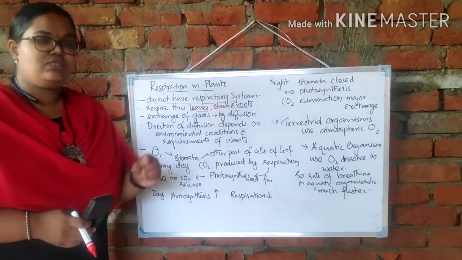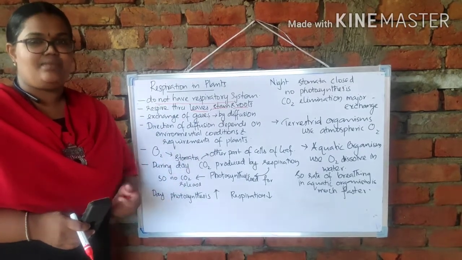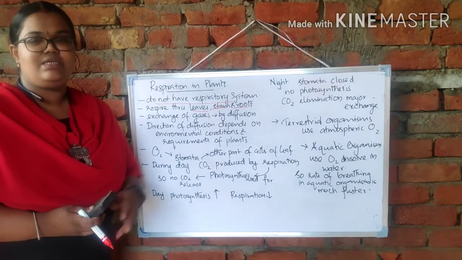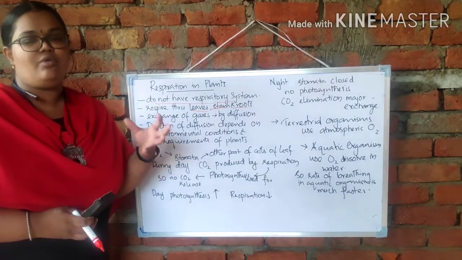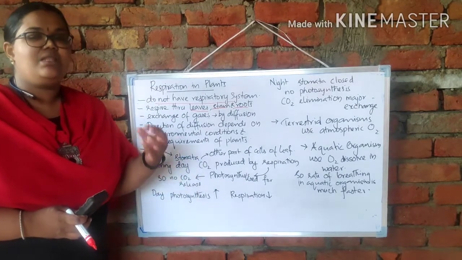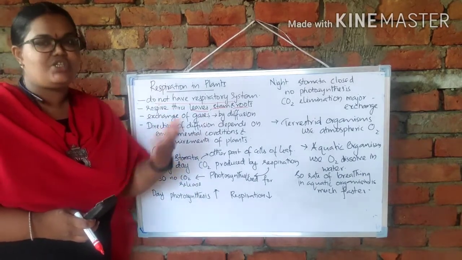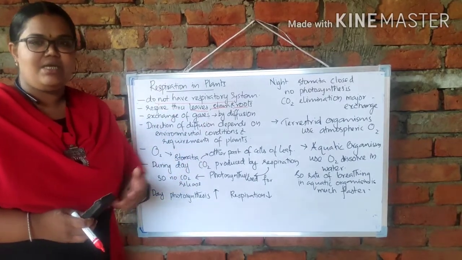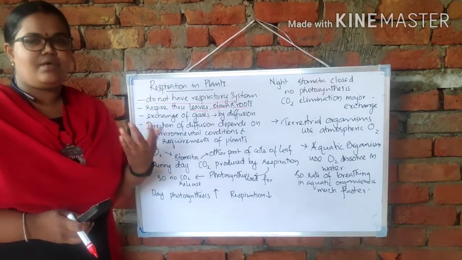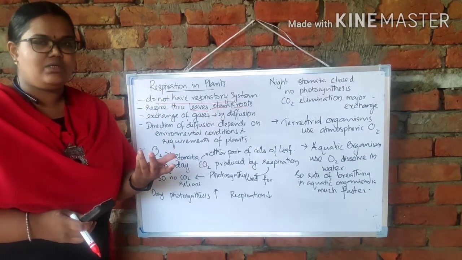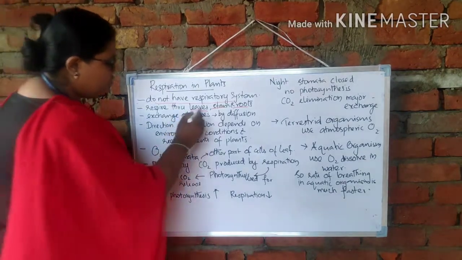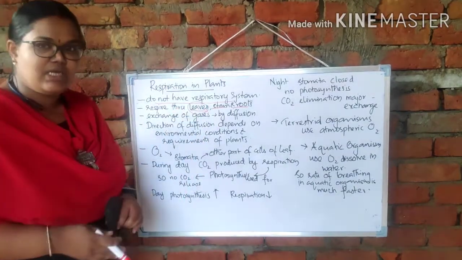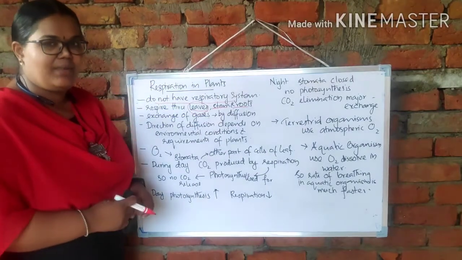The stomatal pores are actually guarded by guard cells. So whenever the turgidity is there, the pore will be open. Mostly during the daytime, the pores will be open and gaseous exchange can easily take place. Mostly in the night time, the stomatal pore will be closed because there is no photosynthesis at night. So through the leaves, the stomatal pores are where the gaseous exchange is happening.